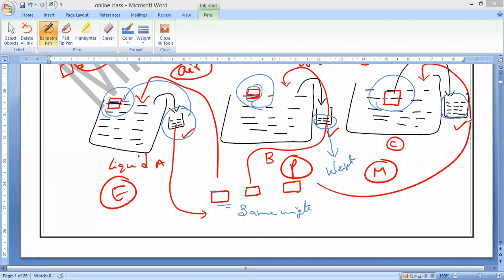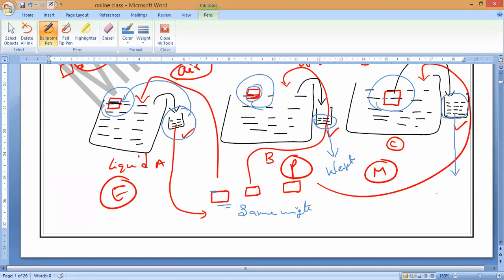Now, if we measure the weight of this liquid, then which is also equal to what? The total weight of this object. That is what is called Archimedes principle. Any doubt, guys? No doubt, sir.